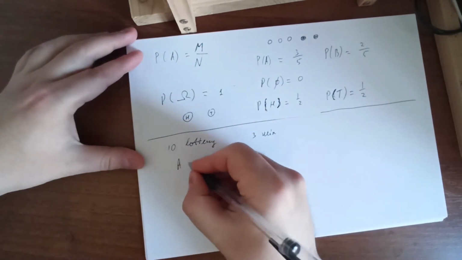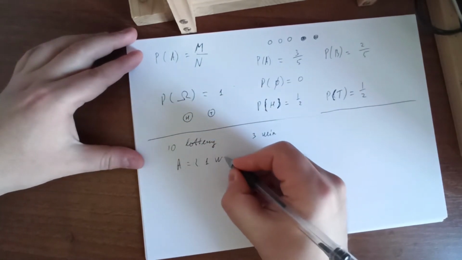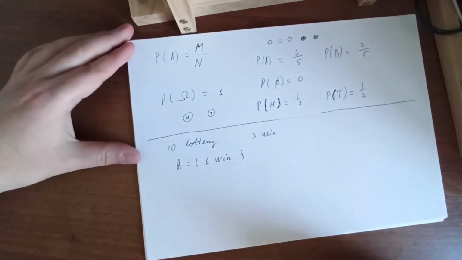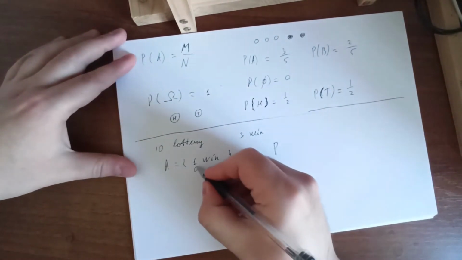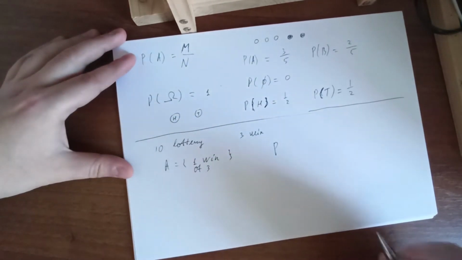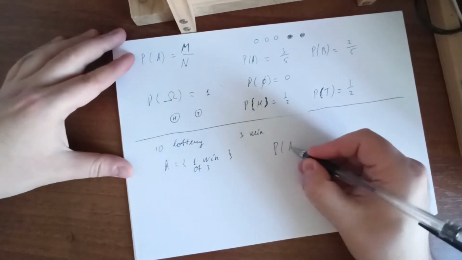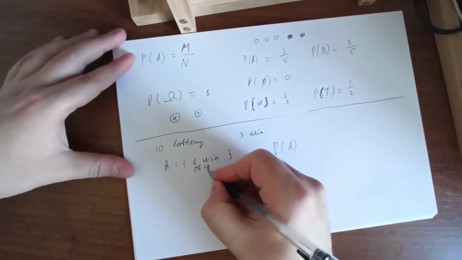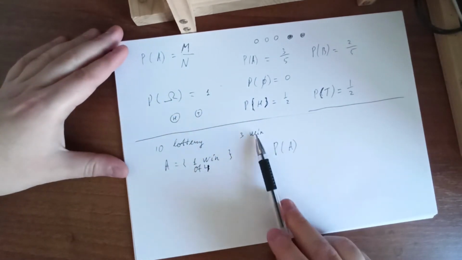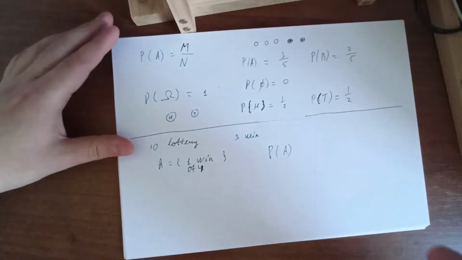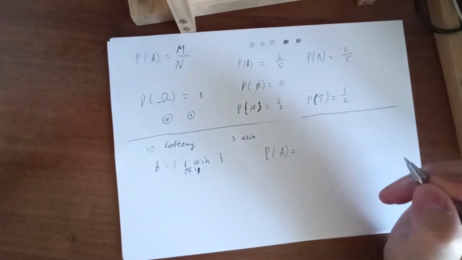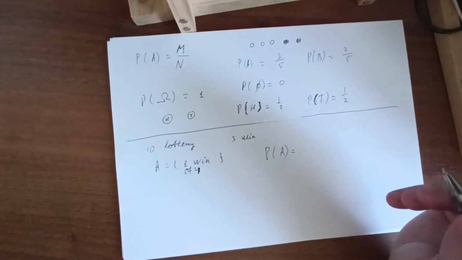So A is the event that we have 1 winning ticket of 3 chosen. So, let's say of 4. So we don't mess with this number. Okay, so for the probability of this event, we choose 1.